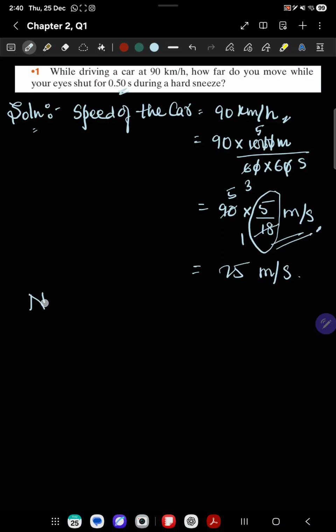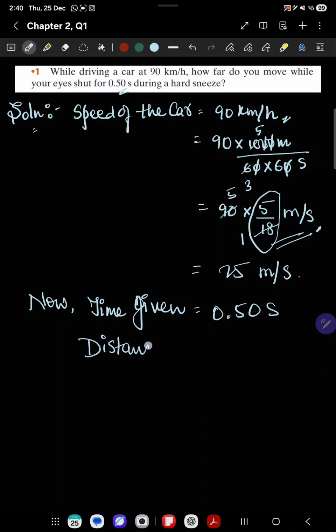Now the time given is basically given as 0.50 second, which is basically half second, and we need to find out the distance that the car will drive during this time. Okay, so we know distance is nothing but speed